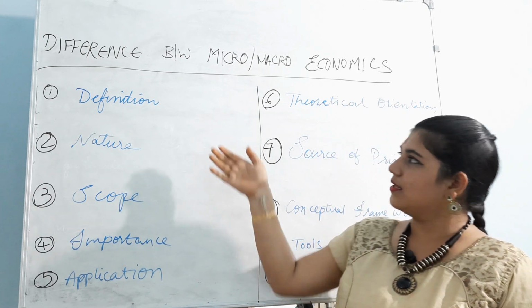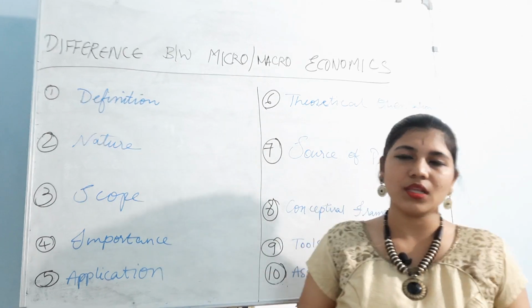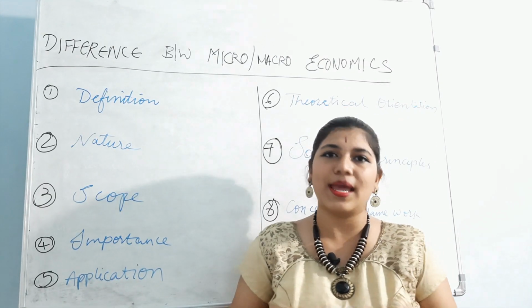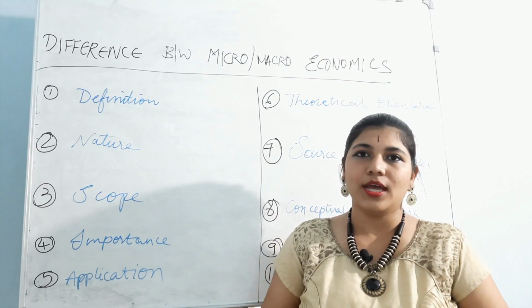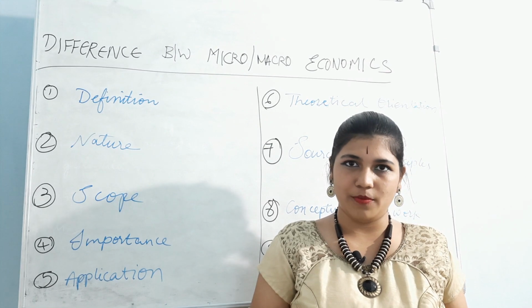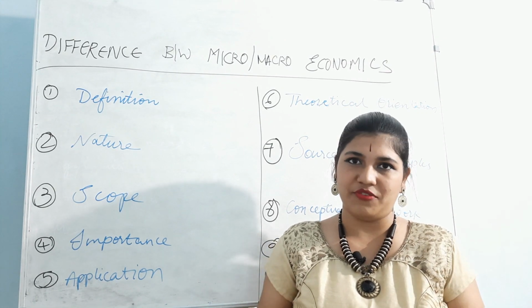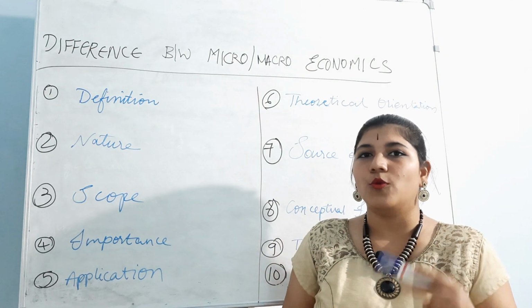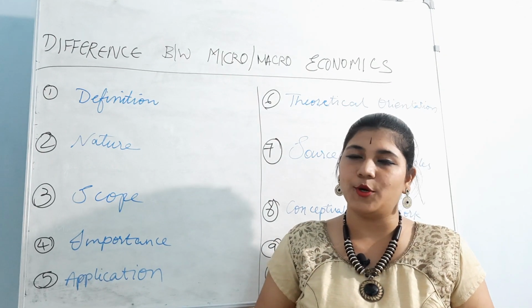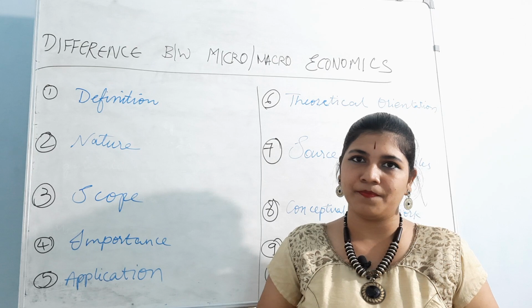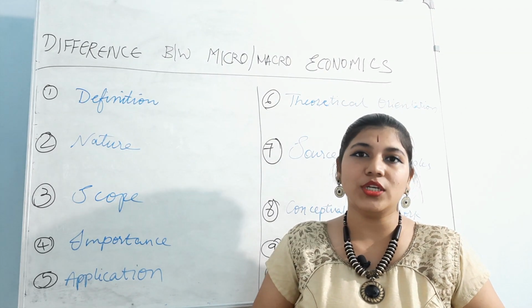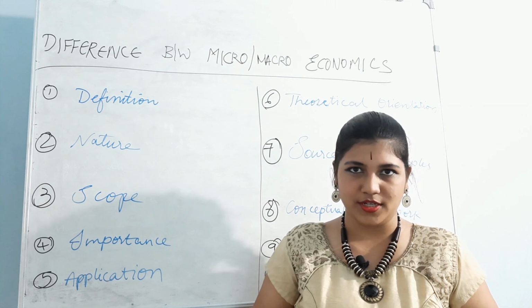So, firstly, definition. Definition or meaning of microeconomics and macroeconomics. How does microeconomics differ in definition from macroeconomics? What did we learn in microeconomics? What is its definition or meaning? Microeconomics is a study of individual consumers' behavior.